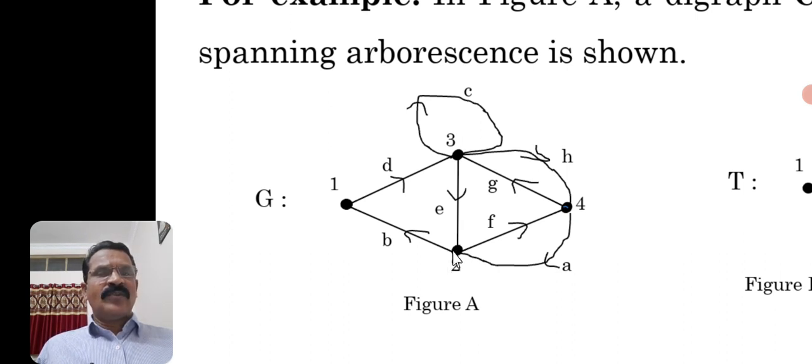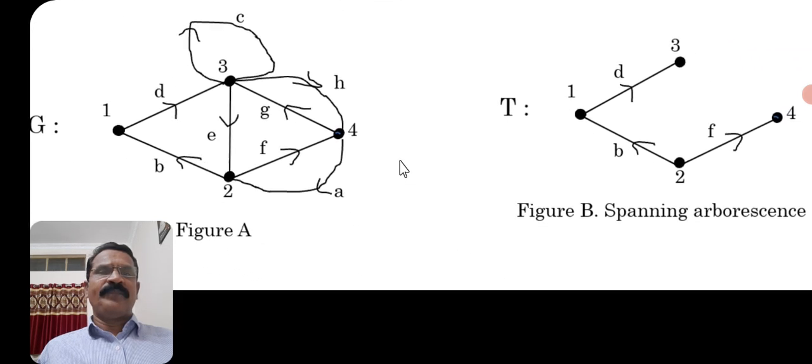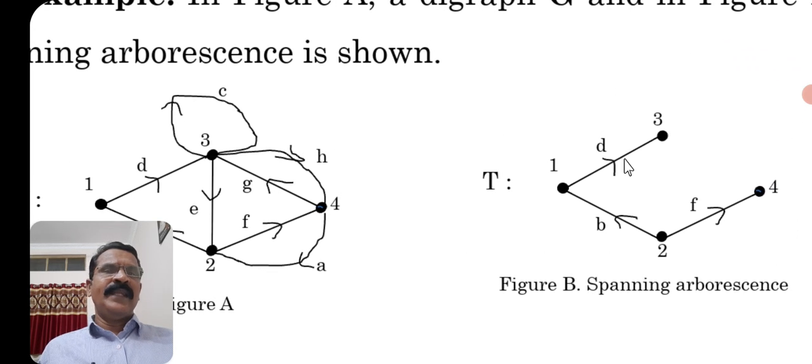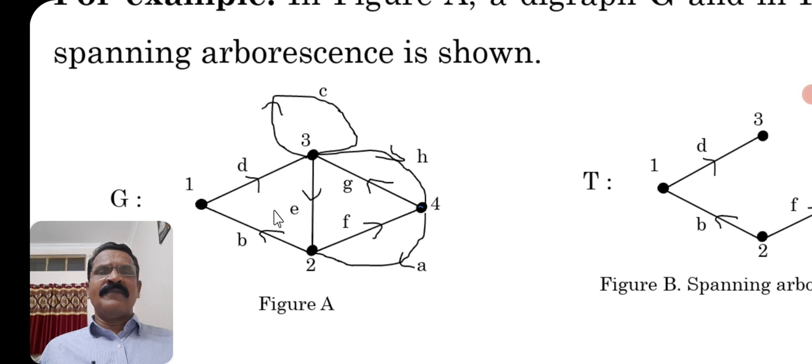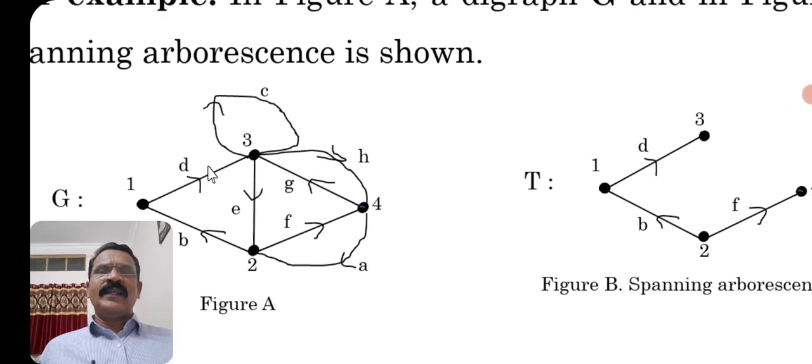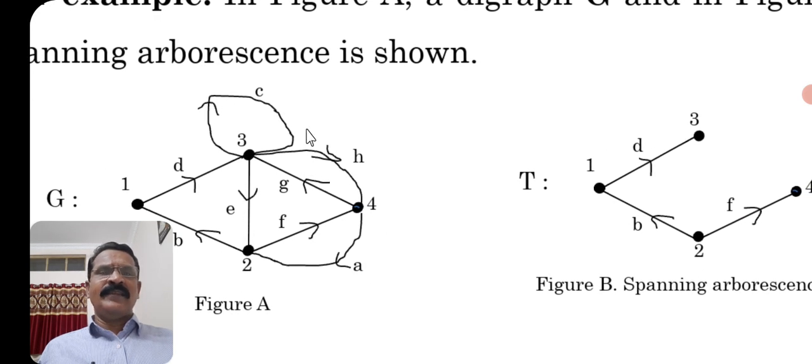Starting and ending with the vertex 2. Now we are considering a subgraph, BDF. So this is the subgraph T of the digraph G. The digraph G contains an Euler line, and T is the subgraph.